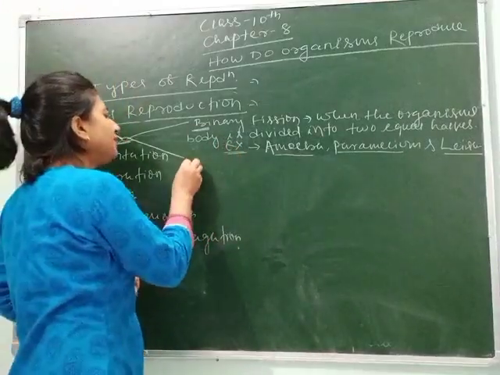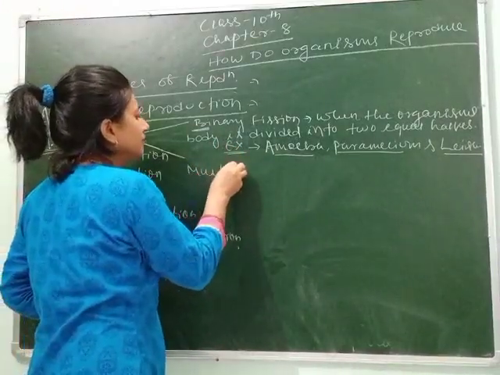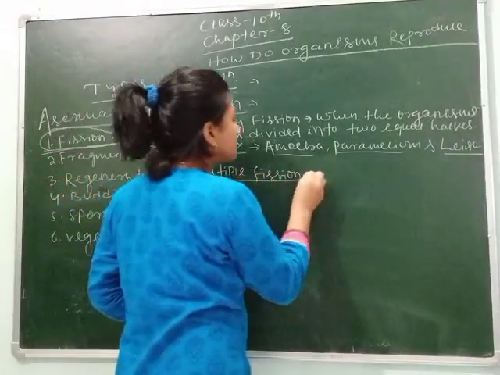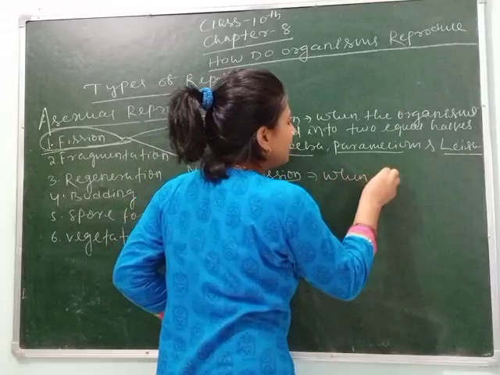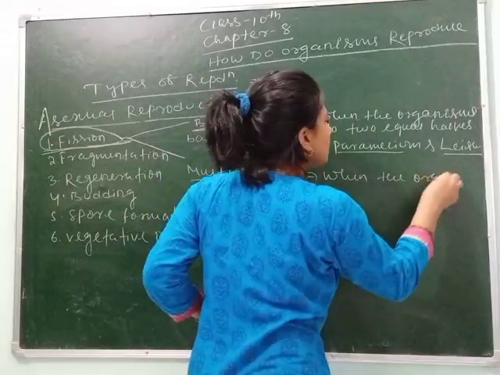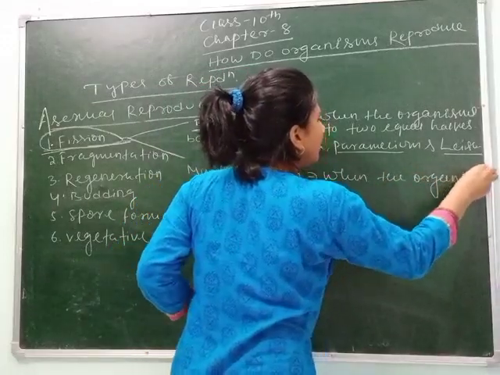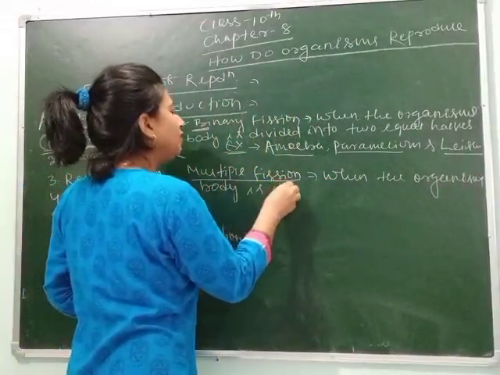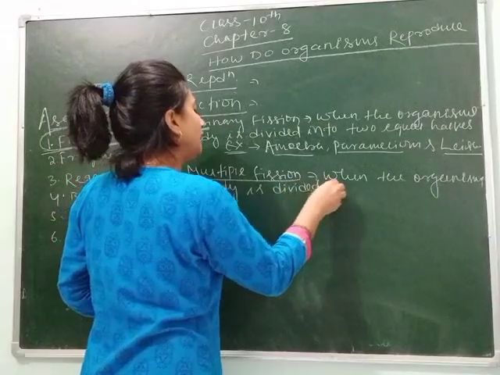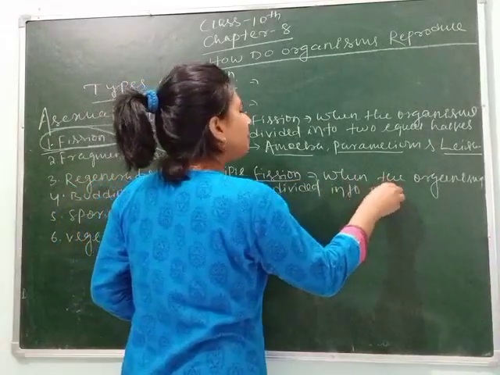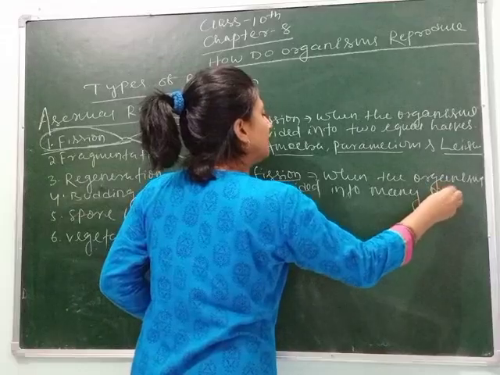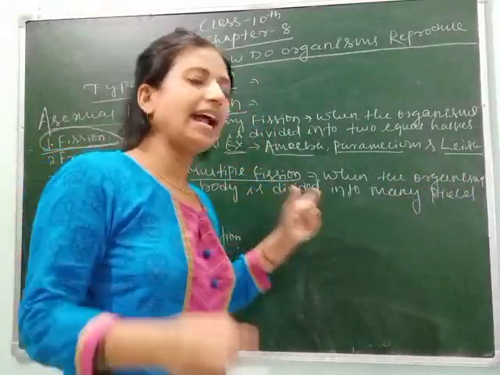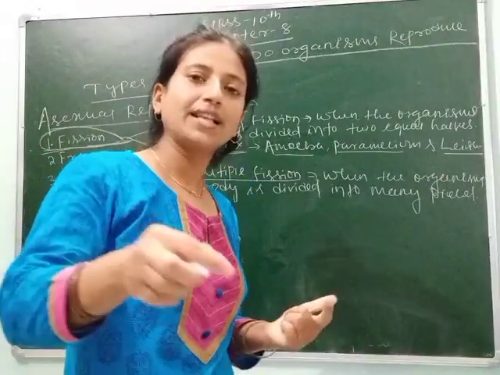And multiple fission means when the organism's body is divided into many pieces, and each piece has the ability to grow as a new individual.